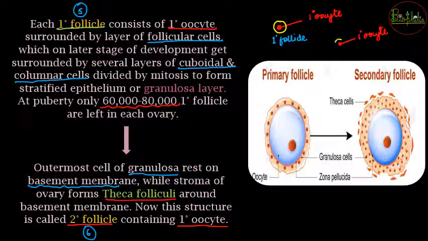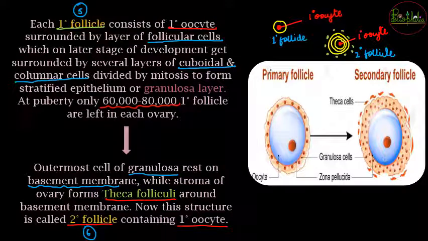But now what will happen, there is going to be an increase in layers of granulosa cells. There will be theca cells. The theca follicular cells are going to come and be near the basement membrane, and that entire structure is going to be called a secondary follicle.